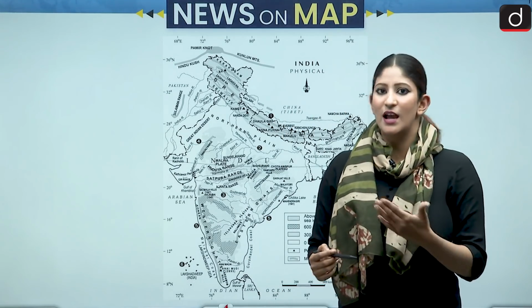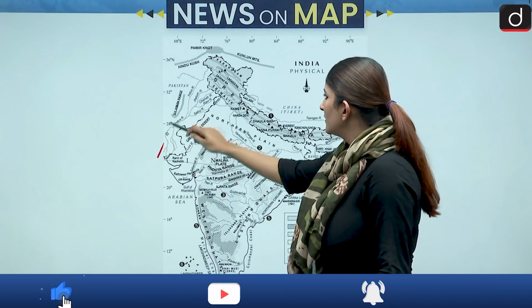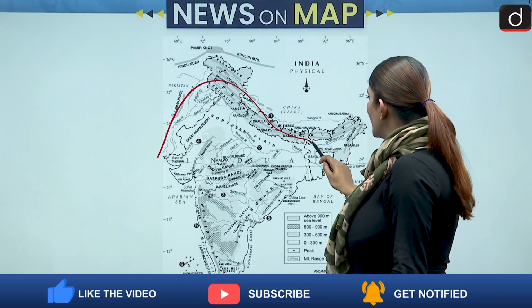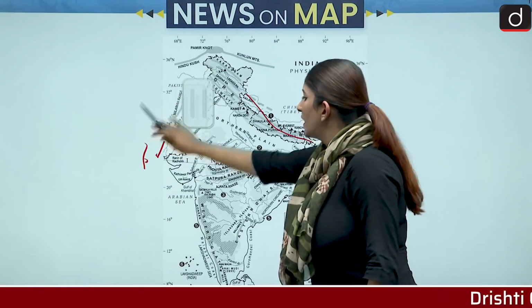Now it asks us to make an arc joining the Himalayas, Nepal and Northeast India. So the arc actually follows this path basically. Right? Like this. And it just is a semicircle, right? That we have to make.